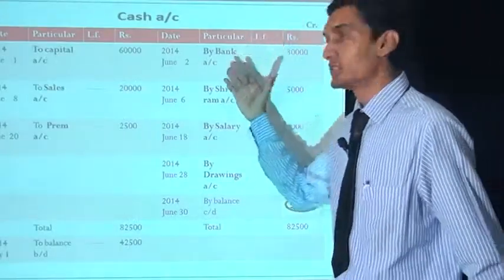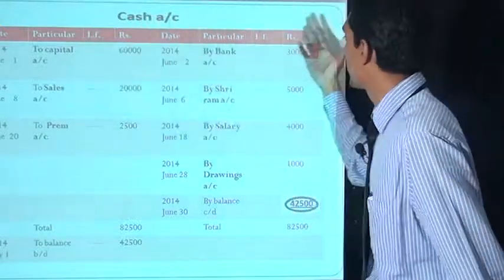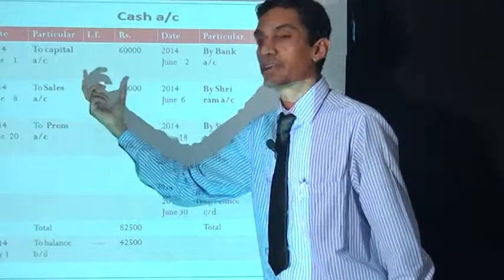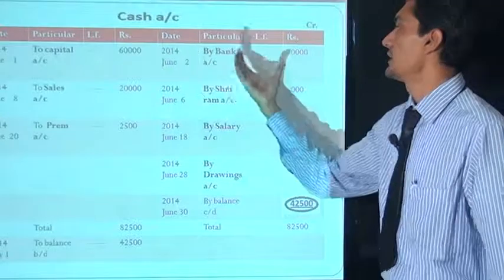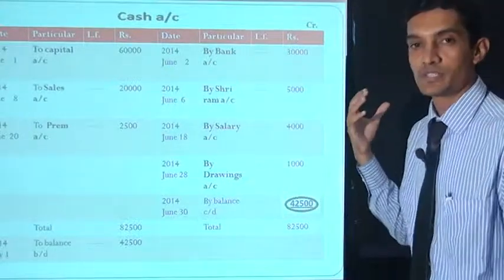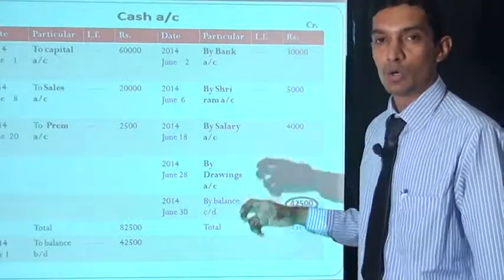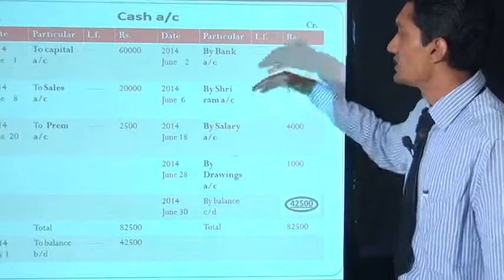This is the cash account, with a debit side (Dr) and a credit side. Each side has columns: date, particulars, ledger folio, and rupees. This is the specimen of a ledger account. Now this is the cash account.